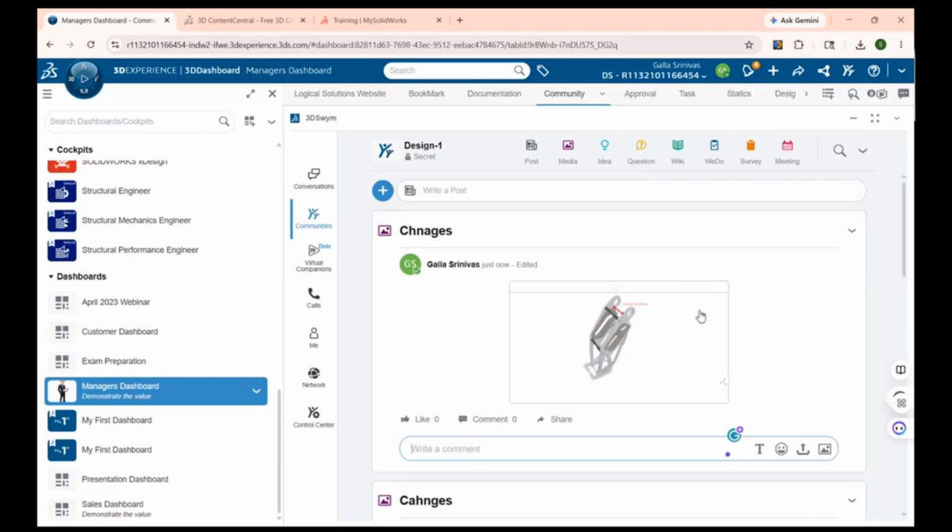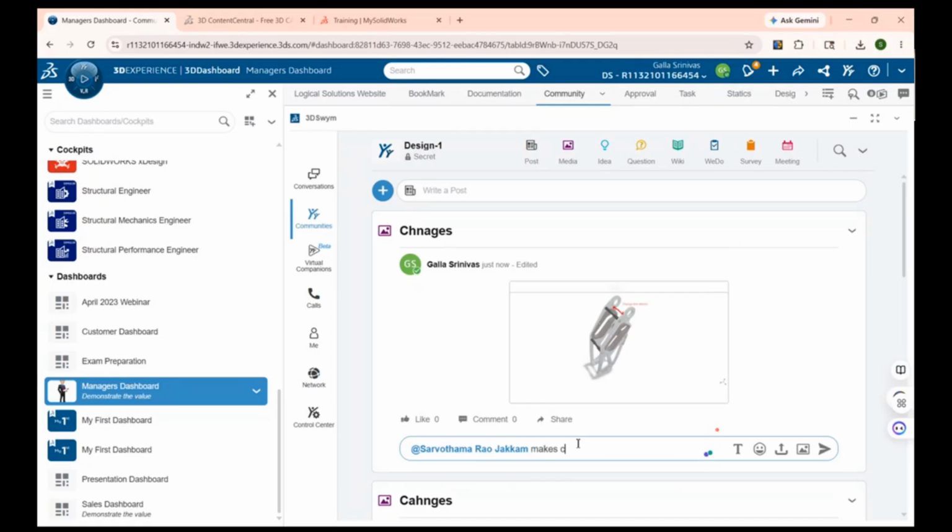Once I have shared the information, I have to notify one particular engineer to take this as a task. So I can tag him. For example, my designer name is Sarvatam, I can tag him to make the changes.